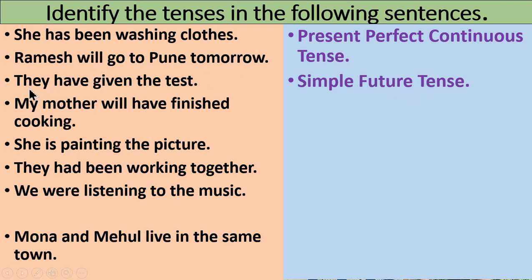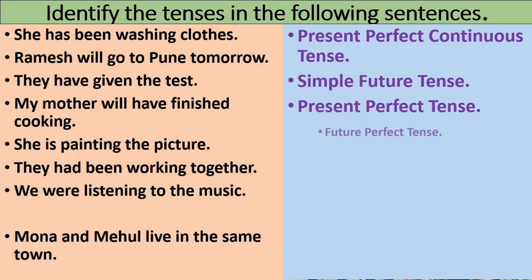In the third sentence, have plus given, this means have plus the past participle of the verb give is used, and so the tense used in this sentence is present perfect tense. In the fourth sentence, my mother will have finished cooking, here will have plus VPP is used, so the tense used in this sentence is future perfect tense.